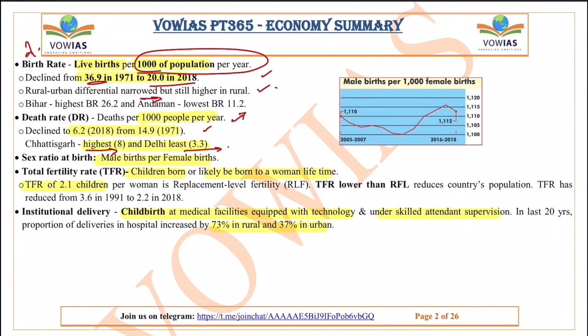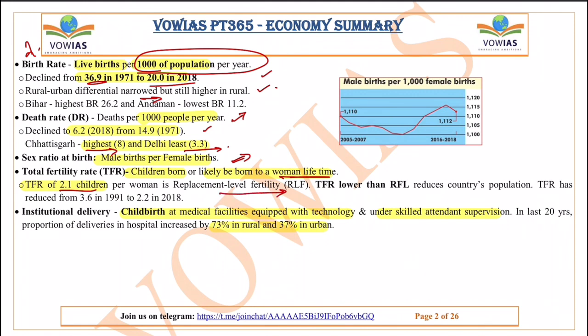Okay, next one is sex ratio at birth. Sex ratio, as you might know, is the number of male births per female births. And next one is the total fertility rate. Total fertility rate is the number of children born or likely to be born to a woman in her lifetime. So a total fertility rate of 2.1 children per woman is the replacement level of fertility.